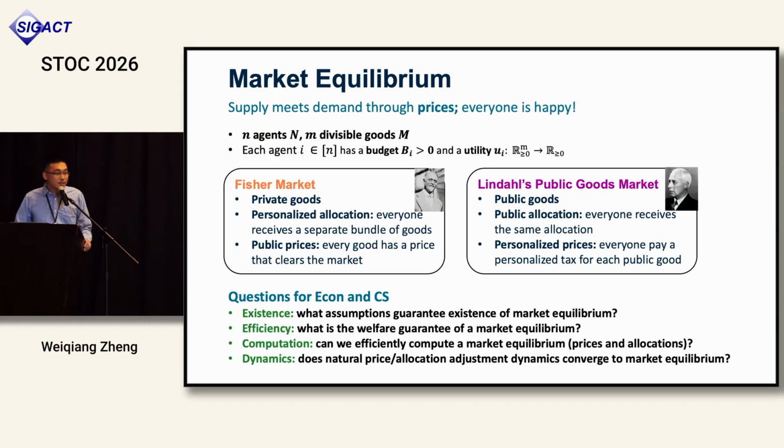Do equilibria exist, and can we compute them? Do they have good welfare? Can natural decentralized learning dynamics converge to market equilibrium, so that the prices finally adjust to the right price where supply meets demand?